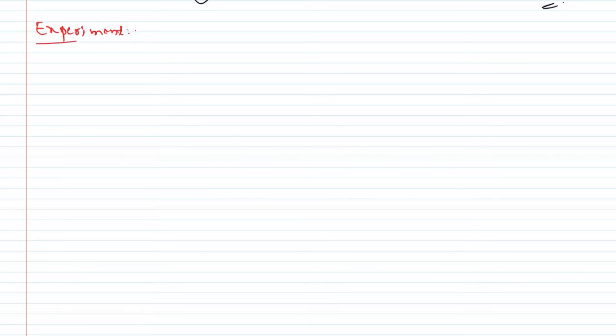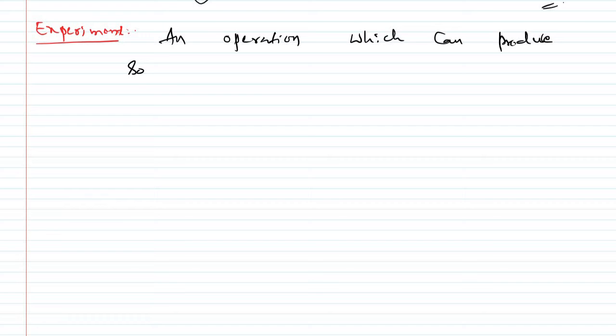That's it. So this we'll use in an experiment. What is an experiment in probability? So here an experiment, in the sense, is an operation which can produce some well-defined outcomes.